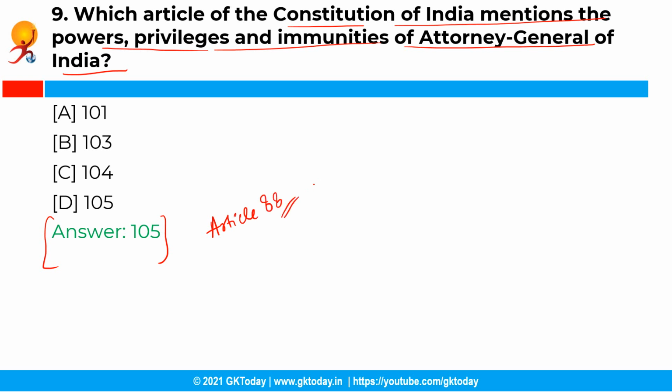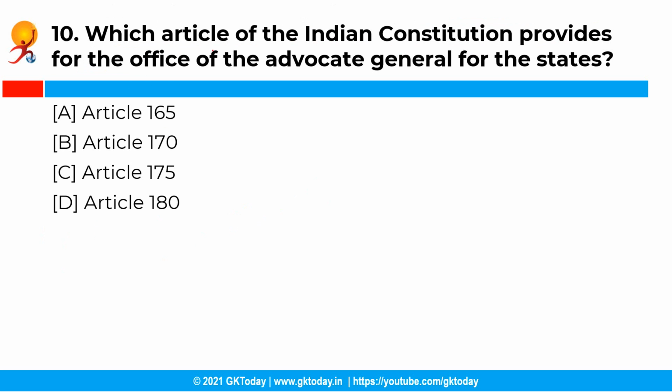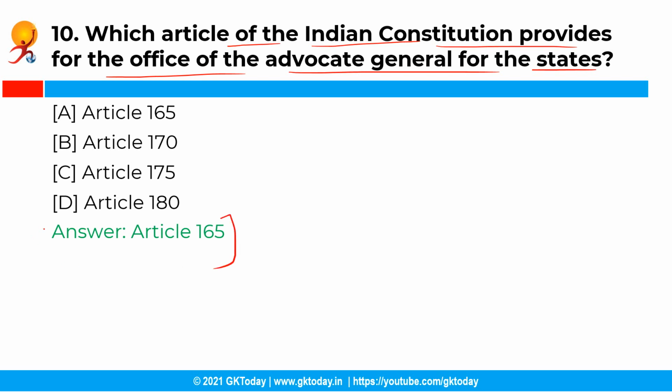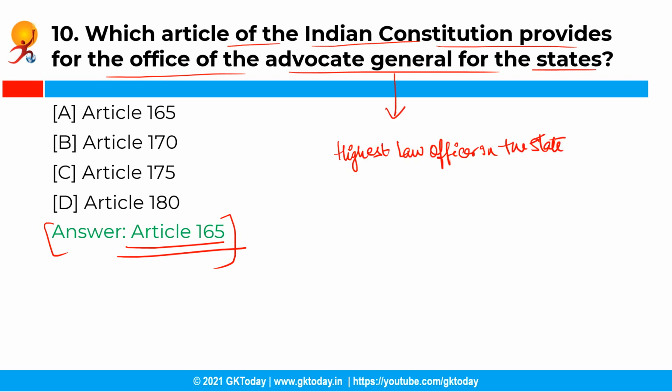Moving ahead with the next question. So, which article of the Indian Constitution provides for the office of the Advocate General for the states? So, you have the following options, and the correct answer is option A, that is Article 165. See, the Constitution of India in Article 165 has provided for the office of the Advocate General for the states. The Advocate General is the highest law officer in the state.